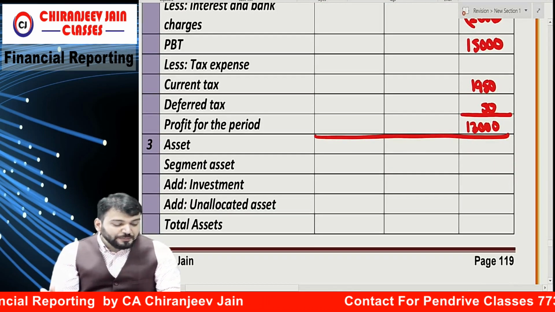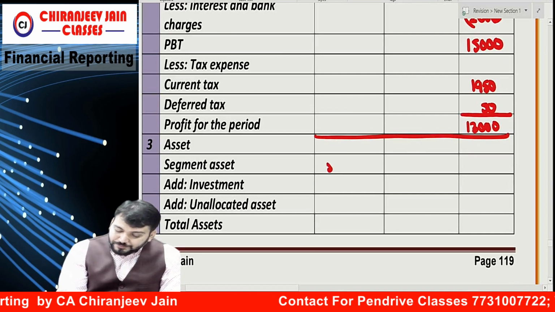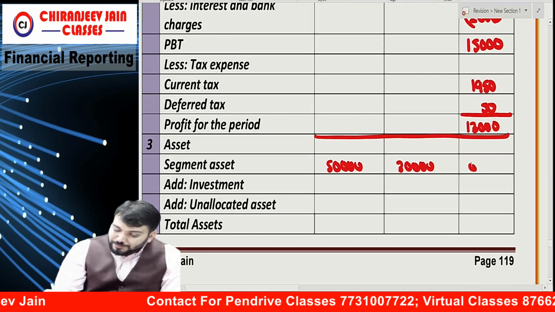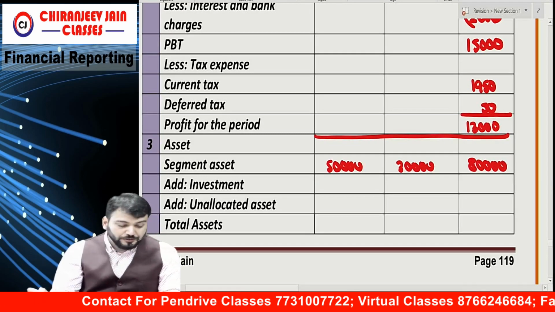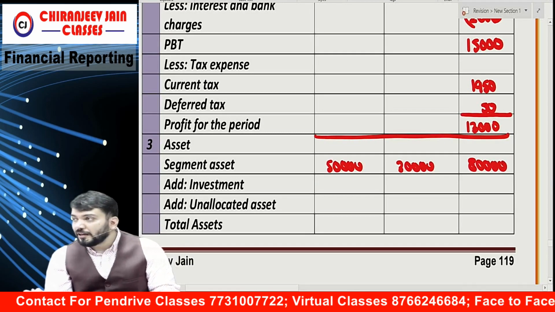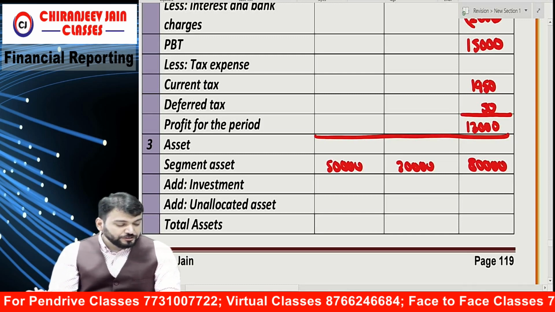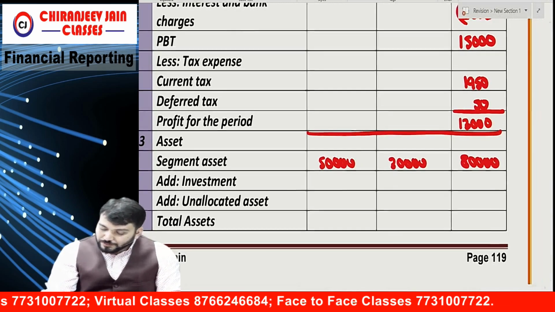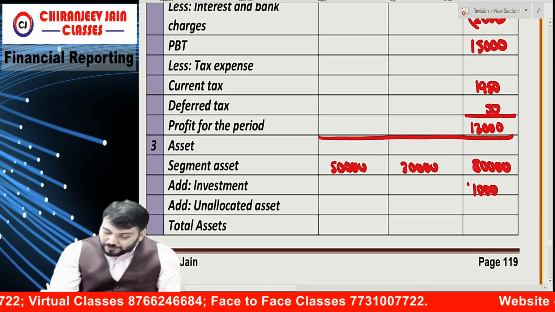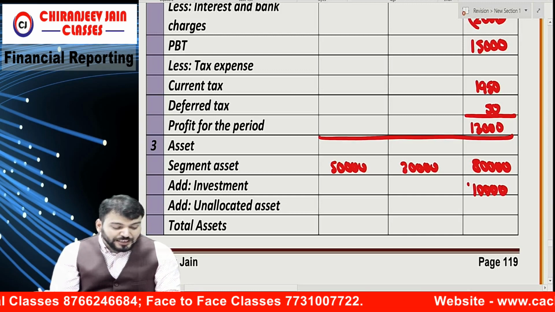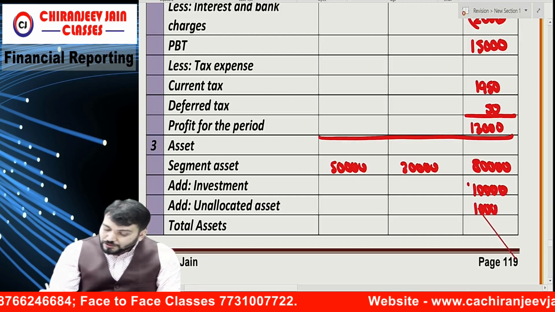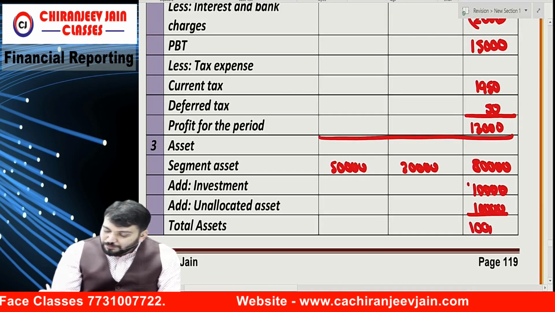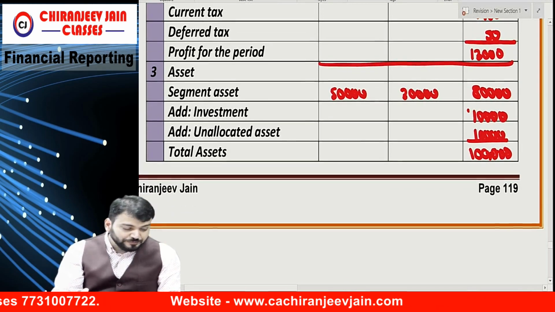Then segment asset, they have given segment assets 50,000 and 30,000. It becomes what? 80,000. Correct? Understood? Then they have given investment, how much? 10,000. We will add investment 10,000. Then they have given unallocated asset 10,000. Total becomes 1 lakh. This will match with the balance sheet.